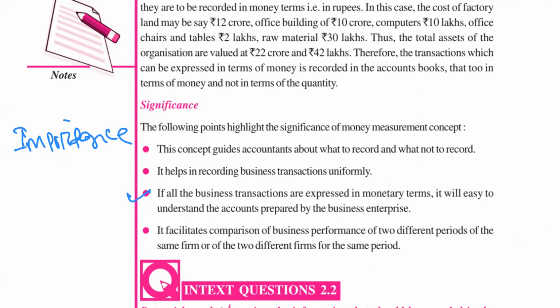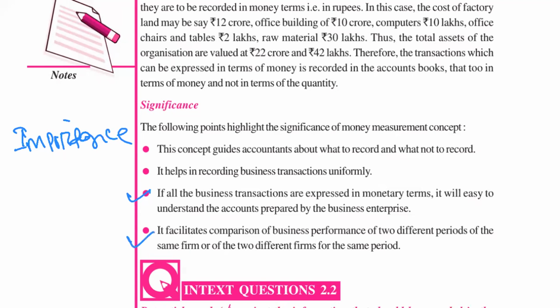Just now I gave the example that if you express purchase in quantities, sales in quantities, and payment of rent in rupees, it will not be easy to compare, and it will not be easy to understand, right? But if we record all the transactions uniformly, that is in terms of money only, it will be very easy to understand, okay.